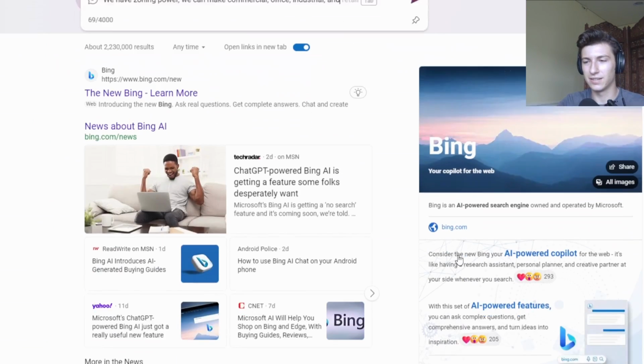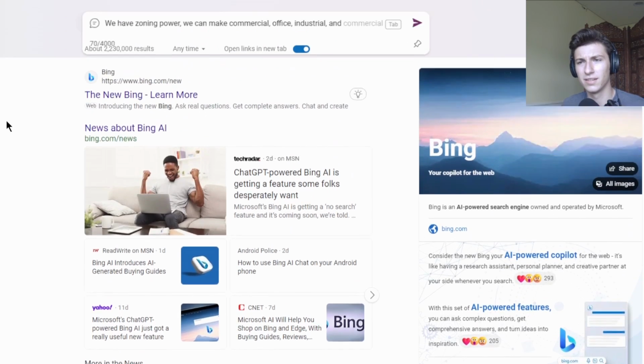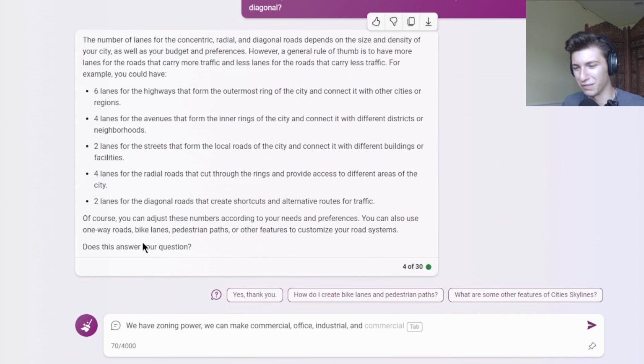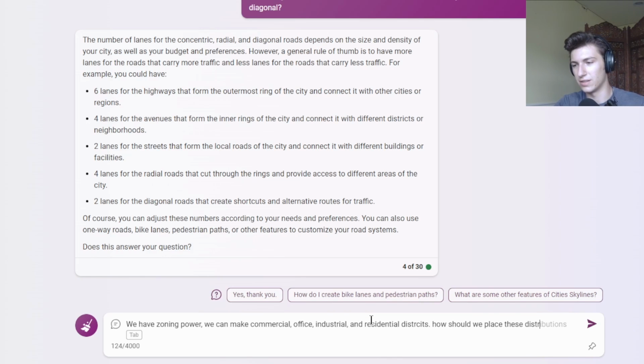Industrial and what? I have to fight with it, I guess. Residential districts. How should we place these districts within the circular city?